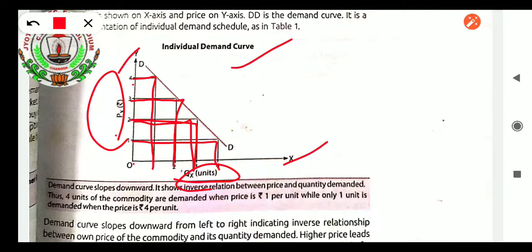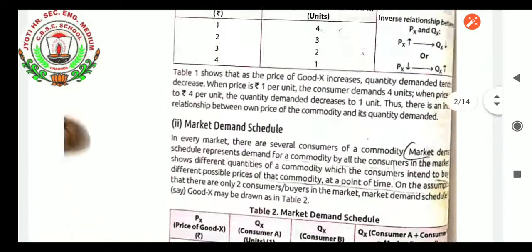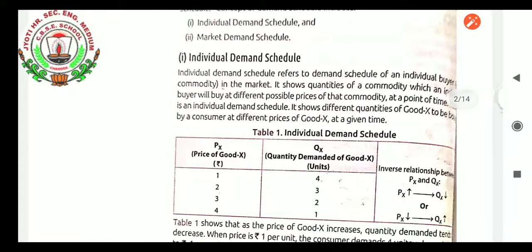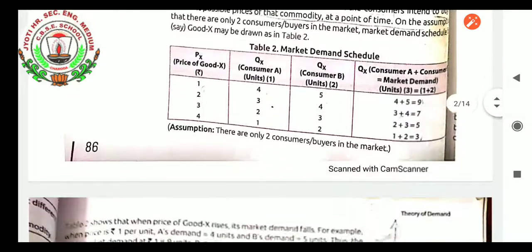It is very easy. Two sides, first of all, the x-axis and y-axis, and then headings, quantity down and price on the right. It is so simple, not complicated numbers. Price 1, 2, 3, 4 and quantity also 1, 2, 3, 4. According to the price of the individual schedule, you can see this tabular data. According to that, the individual demand curve has been formed.